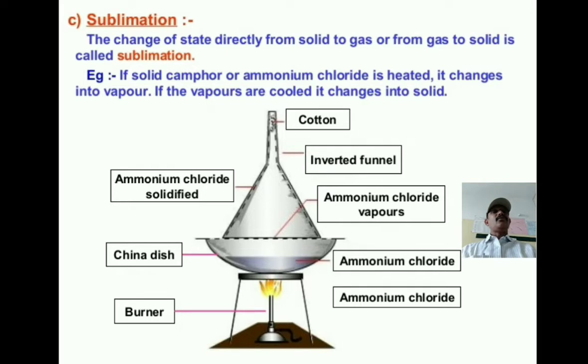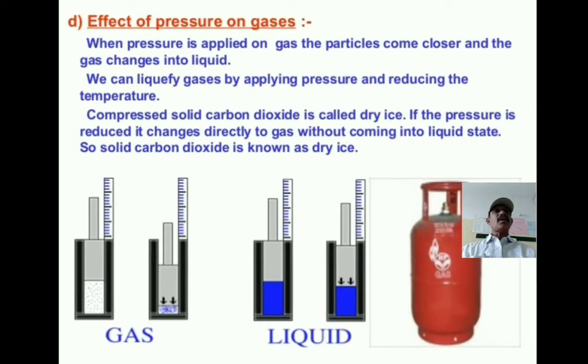Next, we go to another point, that is effect of pressure on gases. You observe that two types of figures are shown. One is gas related and the next is liquid related.